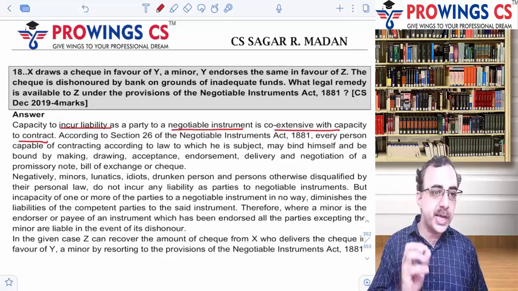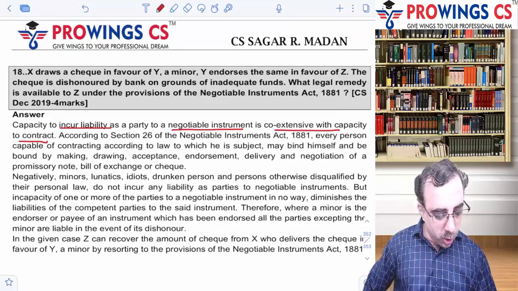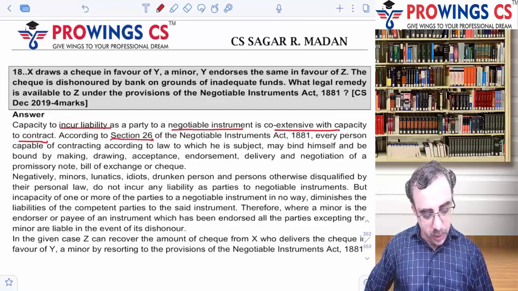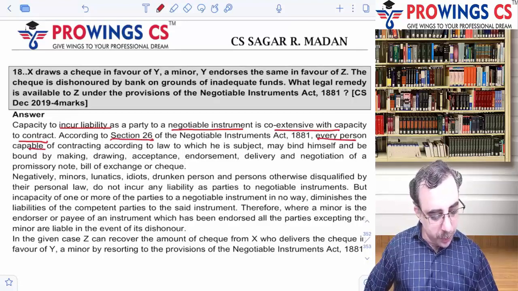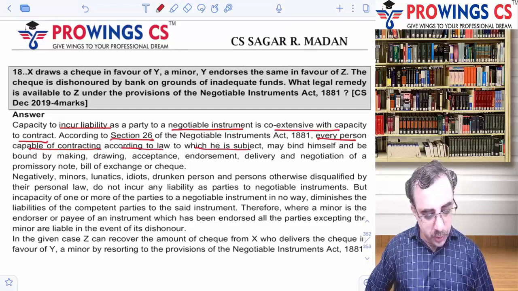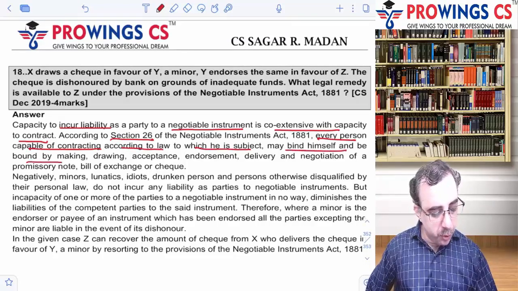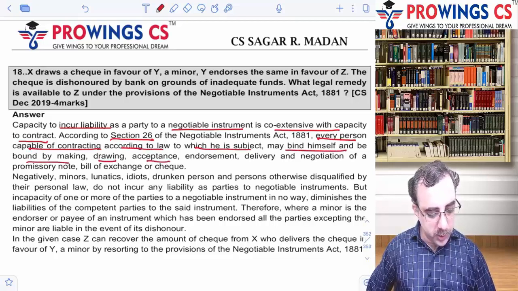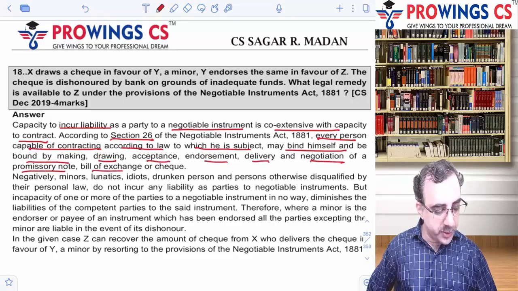So section 26 क्या बोलते हैं? According to section 26, every person capable of contracting according to the law to which he is subject may bind himself or be bound by making, drawing, acceptance, endorsement, delivery, negotiation of promissory note, bills of exchange or check.